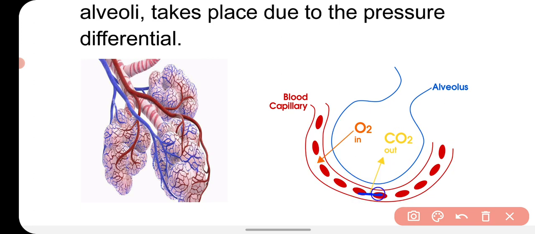The concentration of carbon dioxide is more in the blood and low in the alveolus. So the carbon dioxide crosses the wall of the capillary and alveolus and goes into the alveolus, and that's how the exchange of gases takes place, because of the pressure difference between the blood and the alveolus.